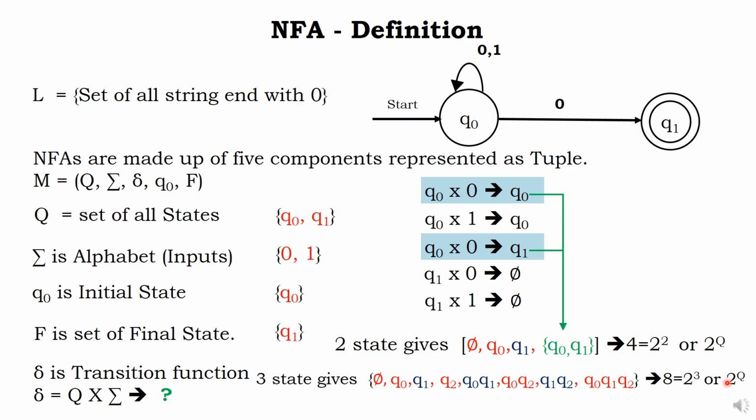So how many result possibilities I gave? What is the double braces here? Q0 also, Q1 also. For Q0 if you give 0, Q0. For Q0 if you give 0, Q1. So what is the answer? Q0 or Q1 or both? Both. That's called a new state. So what is the answer here? It is just 2 power Q, because the given answer is 2 power Q. We got the new definition.